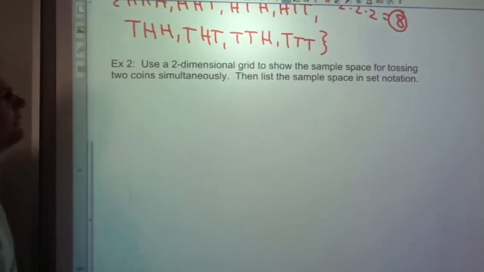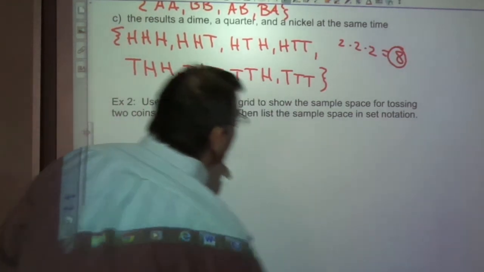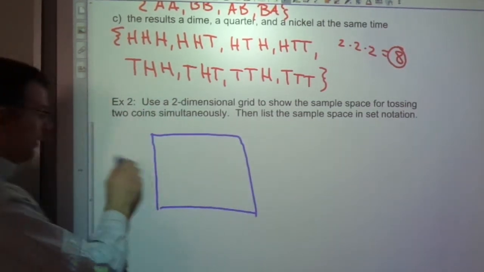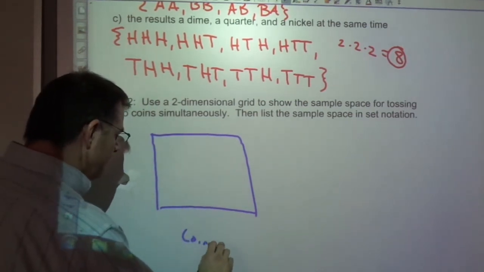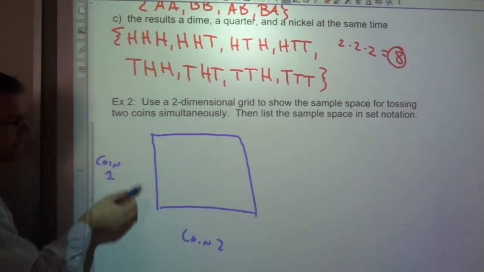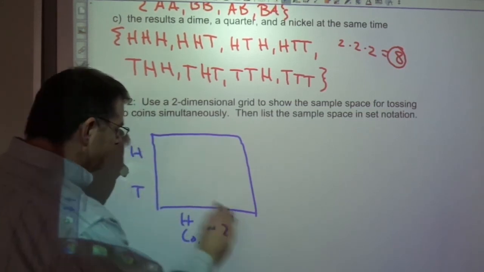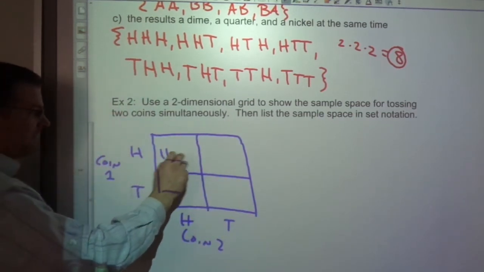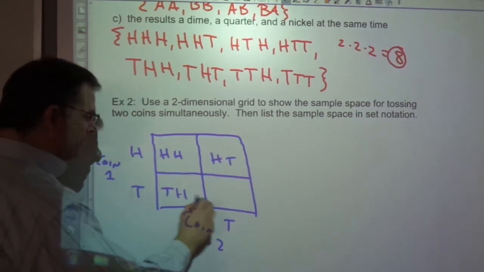The last question here is to use a 2-dimensional grid to show the sample space for tossing the coins at the same time. So we've got coin 1, coin 2. The possibilities here, the outcomes are heads or tails. The possibilities here are heads or tails. So we can just make a little chart. It could be heads, heads. It could be heads, tails. It could be tails, heads, or it could be tails, tails.